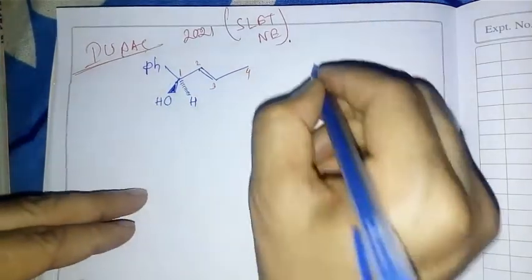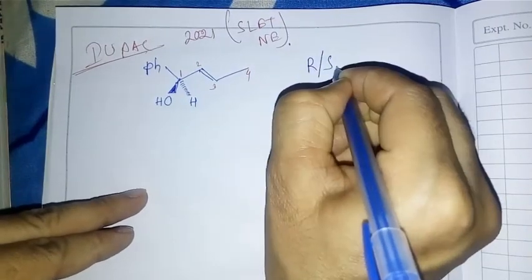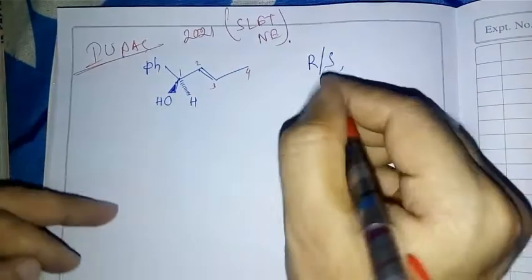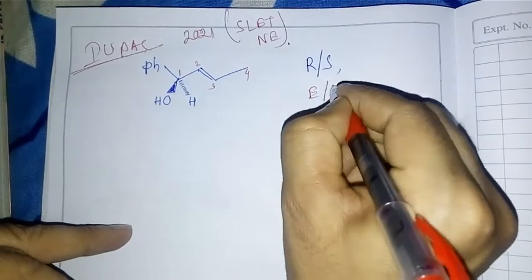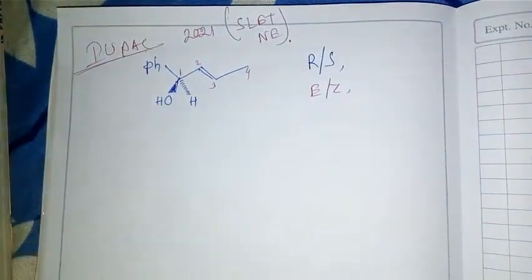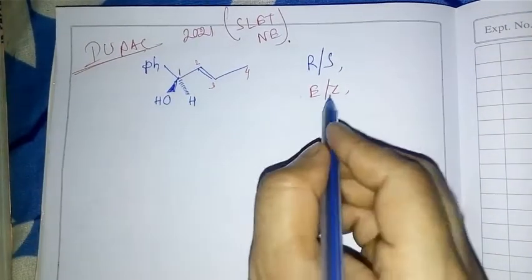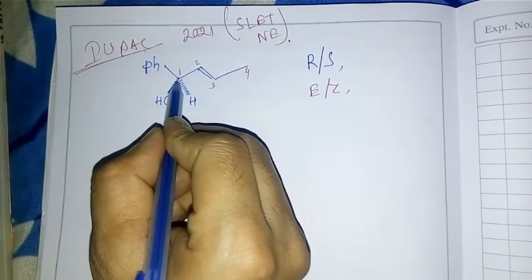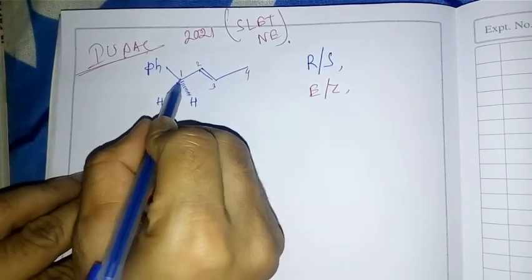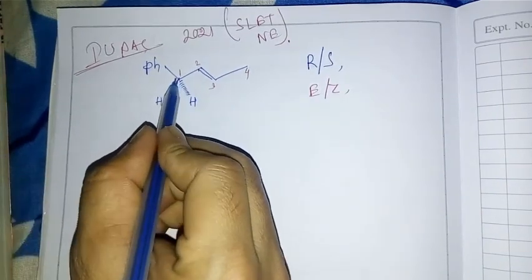Now in the one-number position, you have to find out R and S, and after that you can find out E, Z. First, R or S, which one? This carbon is called a chiral carbon.